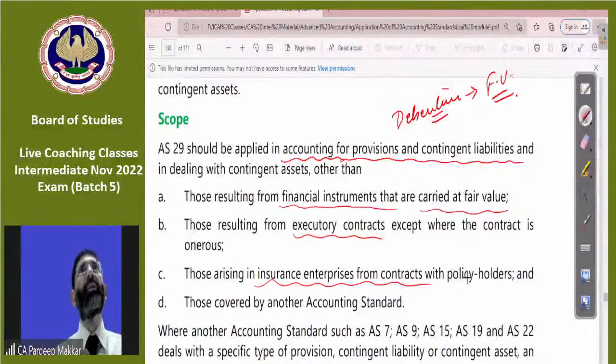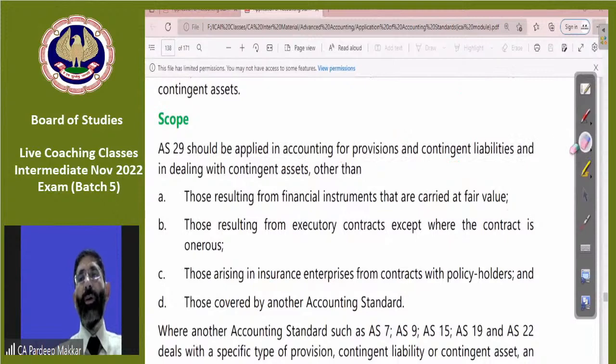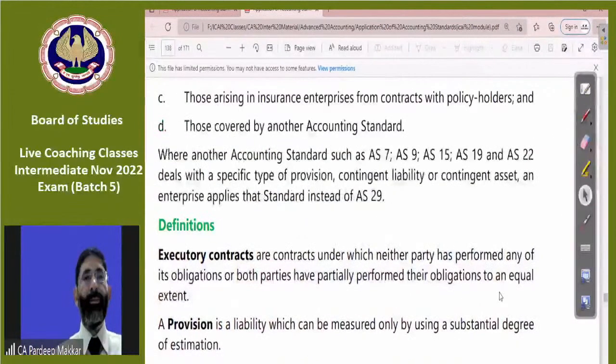In government grants, a different AS is there. Leases, a different AS is there. Accounting for taxes on income, a different AS is there. So for them, provisioning, or whatever is to be done, will be according to their AS. We will not have to cover all those in this particular AS because a separate AS is already there.